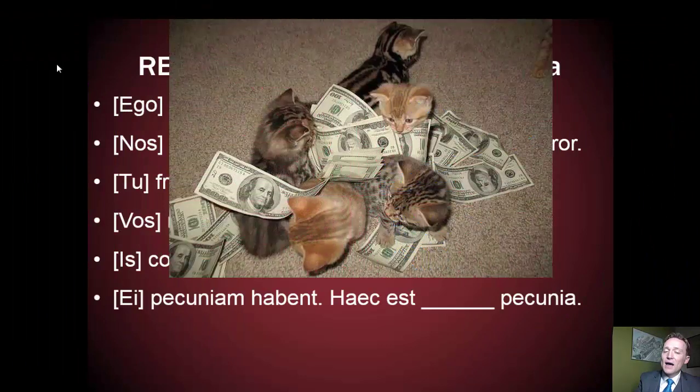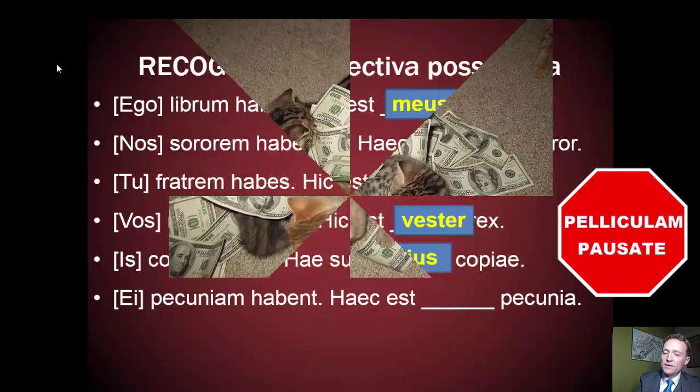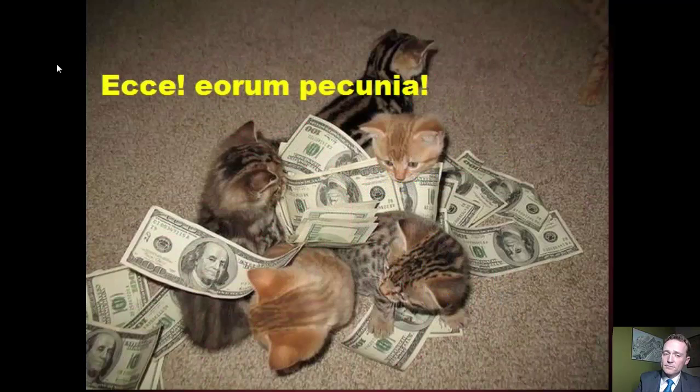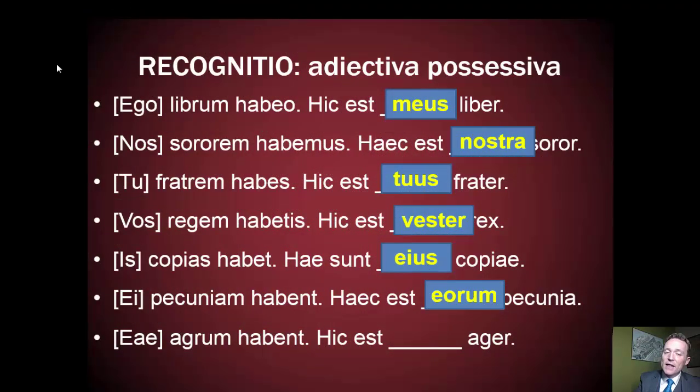Ei pecuniam habent. They have money. We want to say this is their money. So notice we're dealing with that third person pronoun in the plural. So take a moment, pause the video, write down the sentence, and fill in the blank. Haec est eorum pecunia.